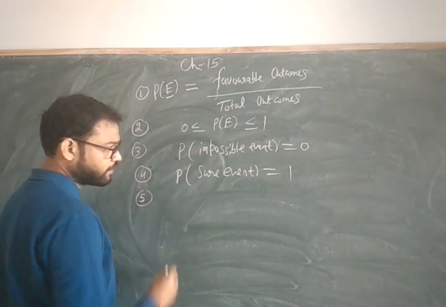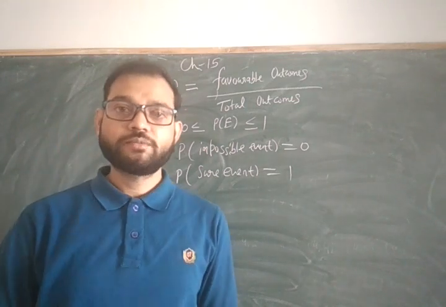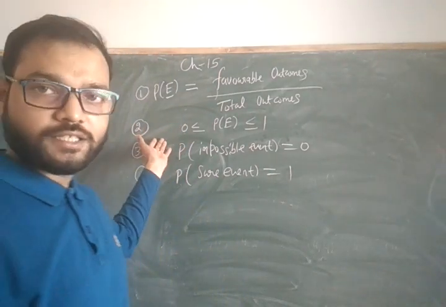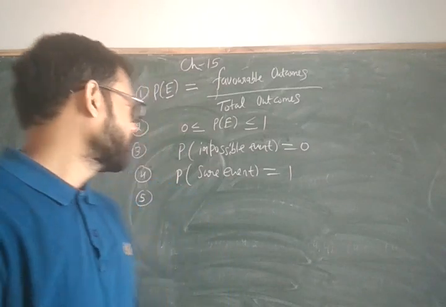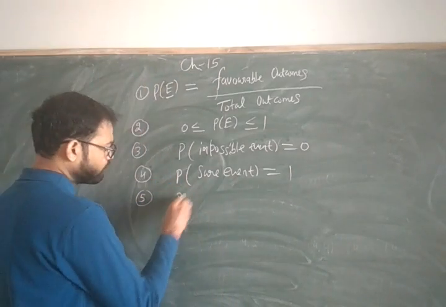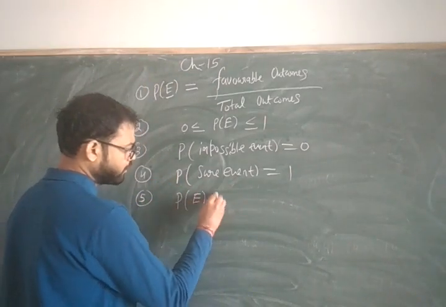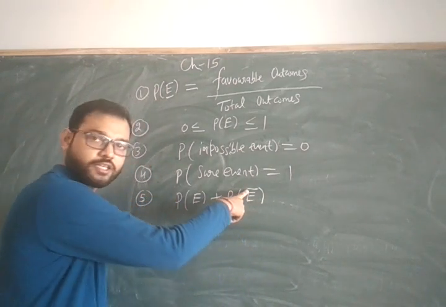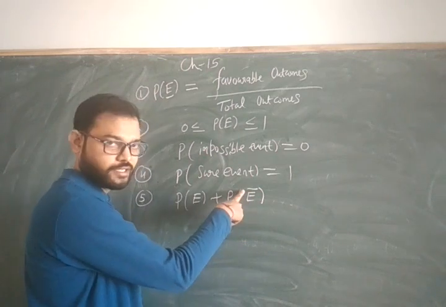Second, probability is never negative, which I told you: the probability of any question will never be negative. Negative obviously means less than 0, which never happens. And probability of happening plus probability of not happening, E not, we read it as E not.